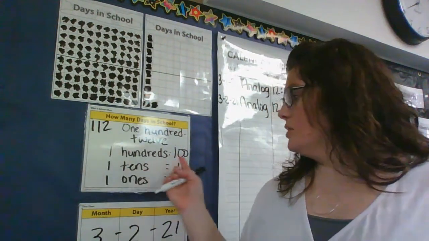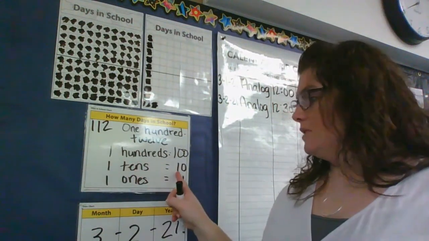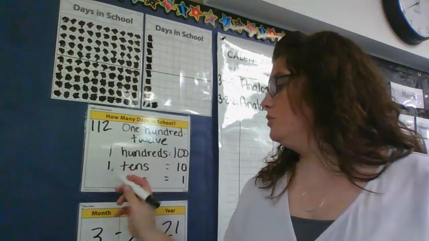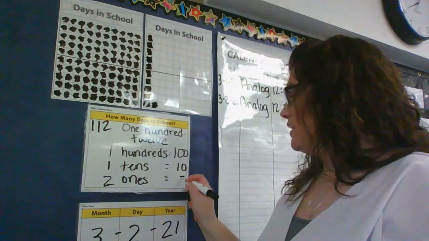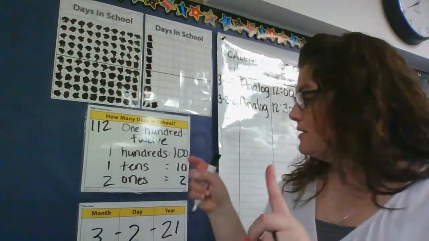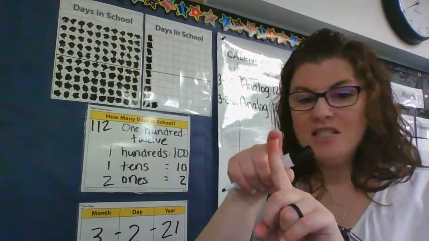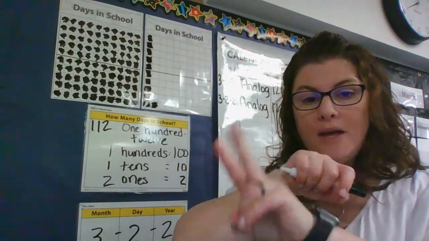So 1 in our hundreds means we have 1 100. 1 in our tens means we have 1 ten. And a 2 in our ones means we have 2 days all by themselves. So again, in our hundreds, that means we have one group of 100 days. In our tens, when we have a 1, that means we have one group of 10. And when we have those 2 ones, we just have 1, 2 days all by themselves.